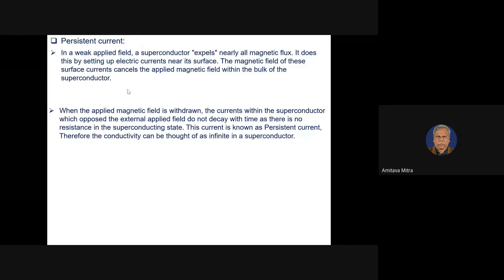So there is no way that the current can decay within this superconductor. That's why this current is known as persistent current. We can think that the conductivity of a superconductor is infinite, and due to that a persistent current is generated in a superconductor.